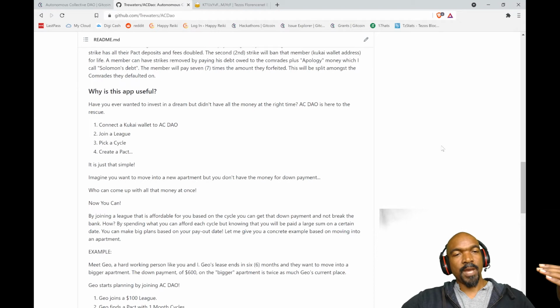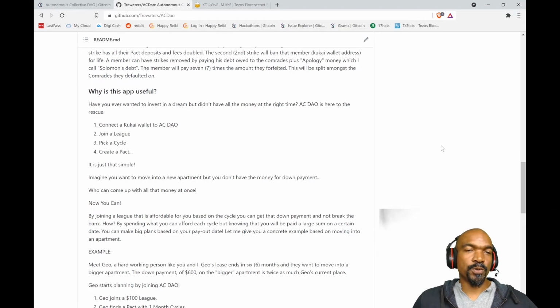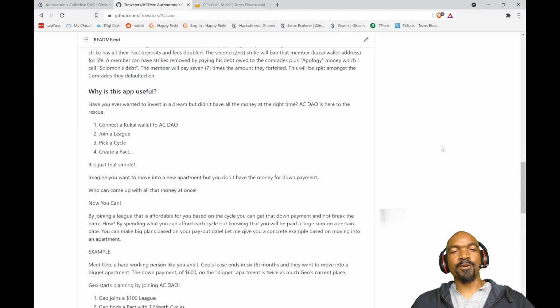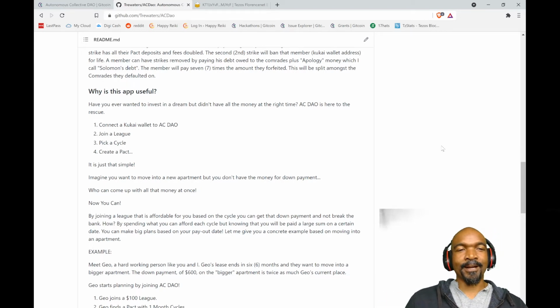So, what is it? You have to use a social web wallet, like Kukai wallet. It uses direct authentication on Twitter, so you need a Twitter account. Then as a member of the DAO, you join a league. Now a league is a funding league. This is the amount that members expect to pay when they create a pact. So a league would be like a $100 league or a $10 league.